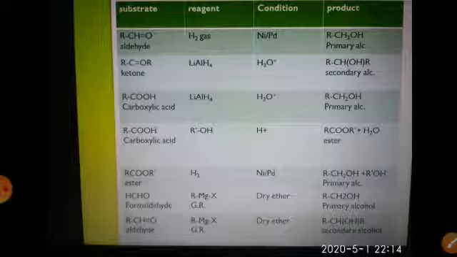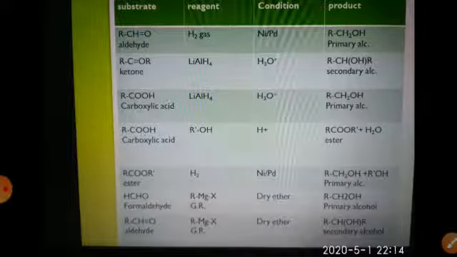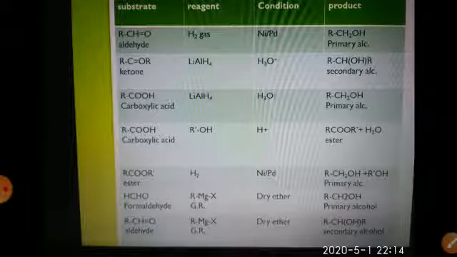Many times for 3 marks a question will be asked: how will you prepare the different types of alcohols they will be given. The first one, suppose, is methyl alcohol, then the next one isopropyl alcohol, or we may have tert-butyl alcohol.